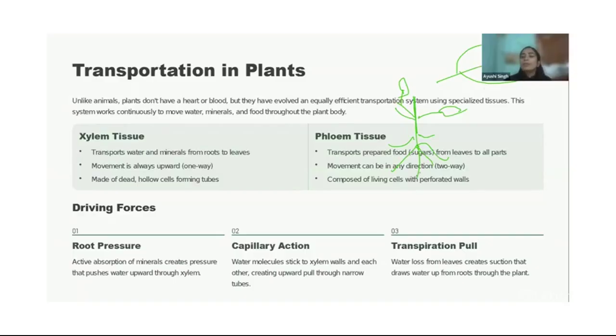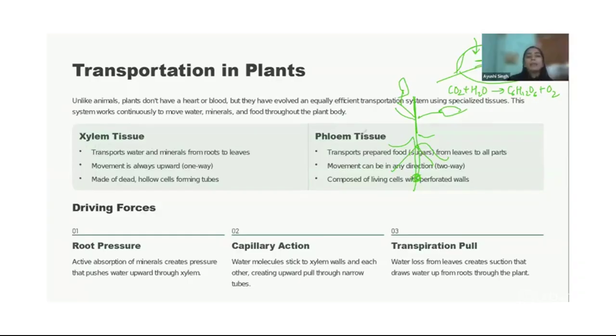Also, only roots can take water, right? So roots will take water in, but the food needs to be prepared inside the leaves. So water is supposed to reach here, then only the reaction can occur, right? This reaction: CO2 plus H2O makes what? Glucose plus what? Plus oxygen, right? For this equation to occur, oxygen will be taken by the leaves directly by diffusion, but water will be taken in by the roots, so it has to reach the leaves.